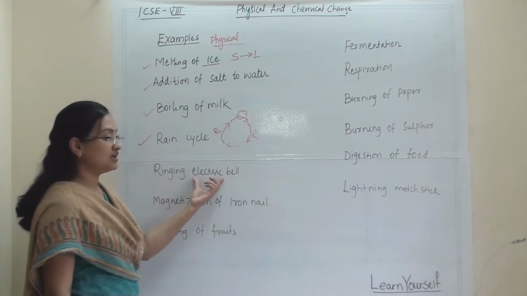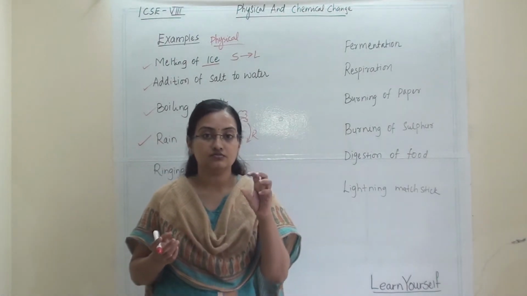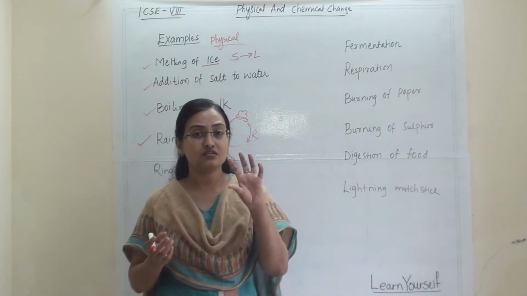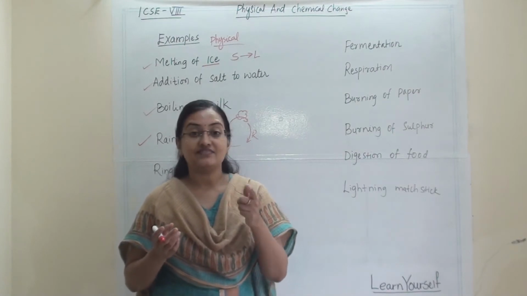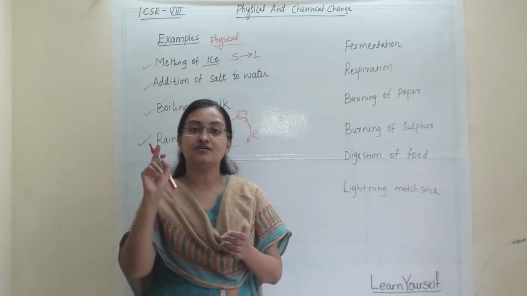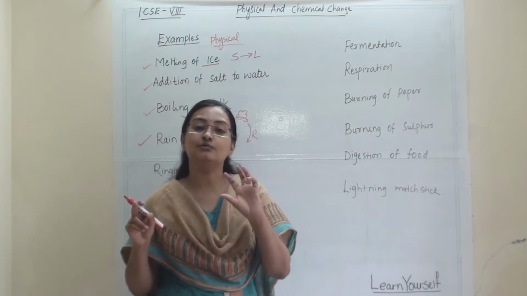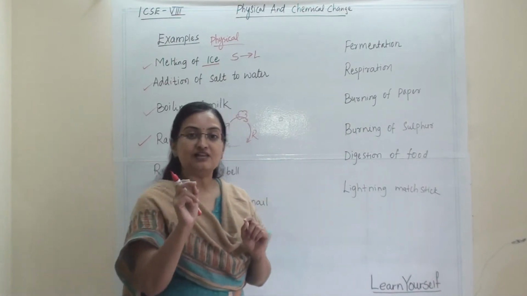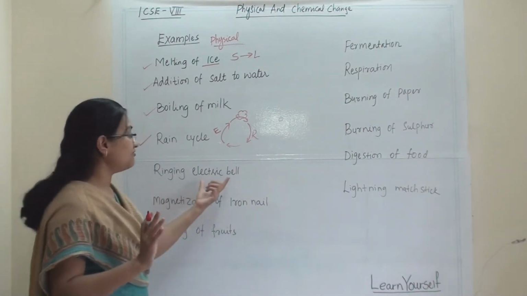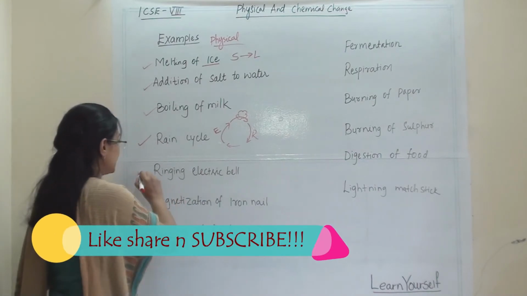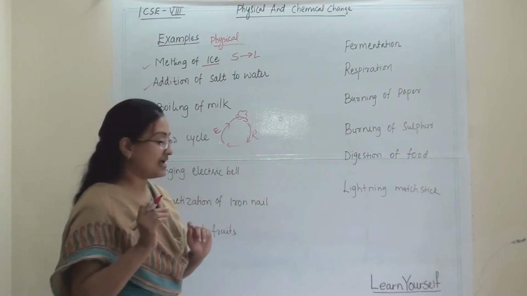Then ringing of an electric bell. When a bell rings, for 2 to 3 seconds the dome of the bell is magnetized, and that change reverses when we release the switch. When we press the switch, the dome is magnetized and the bell rings, but only for 2 or 3 seconds. So the ringing of an electric bell is also a physical change. That dome will be magnetized for 2 to 3 seconds and then again be as it was.